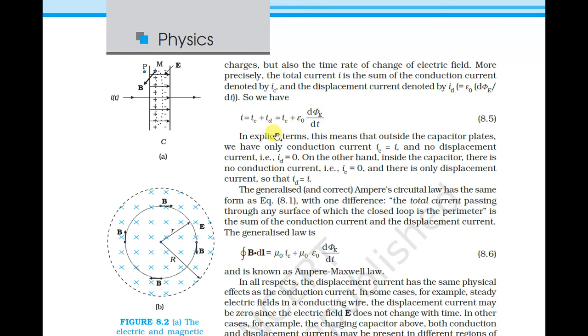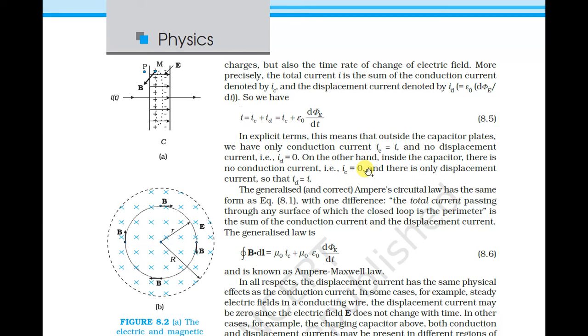In absolute terms, this means that outside the capacitor plates we have only conduction current, IC equals I, and no displacement current, so ID equals 0. Inside the capacitor, on the other hand, there is no conduction current, so IC equals 0, and there is only displacement current.